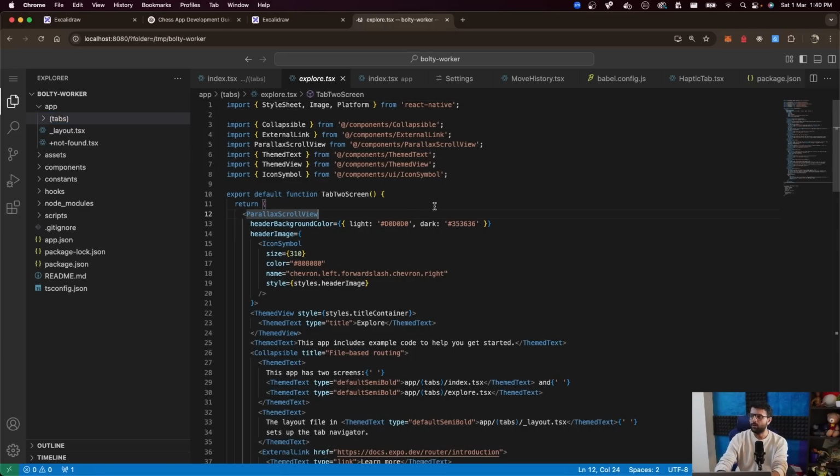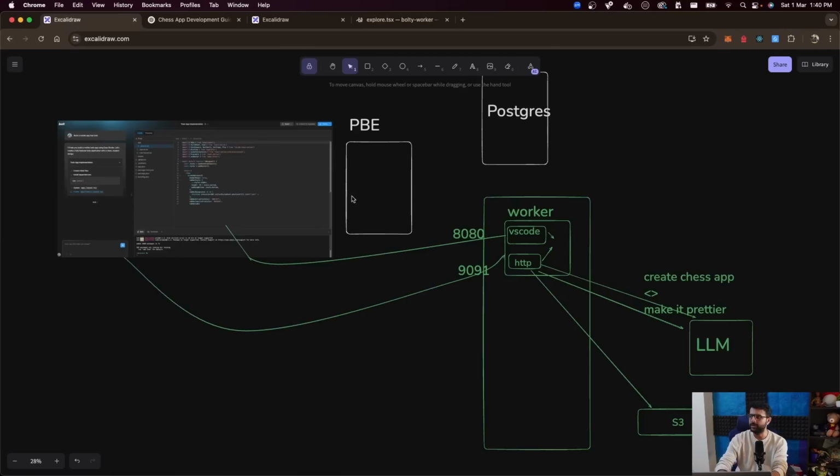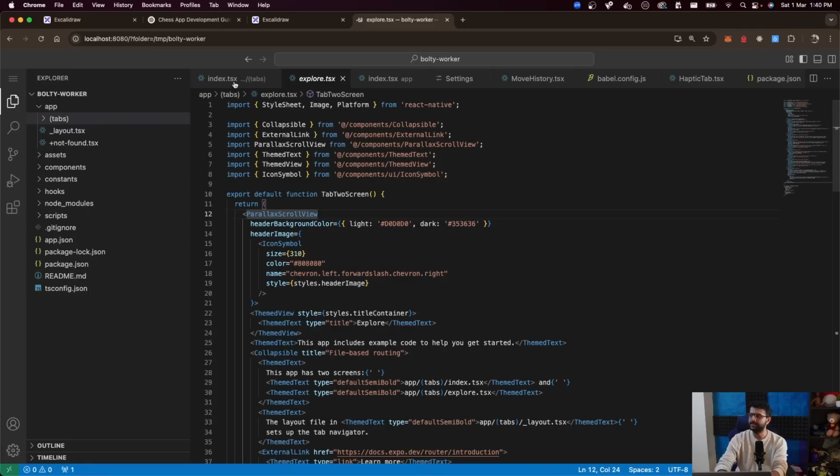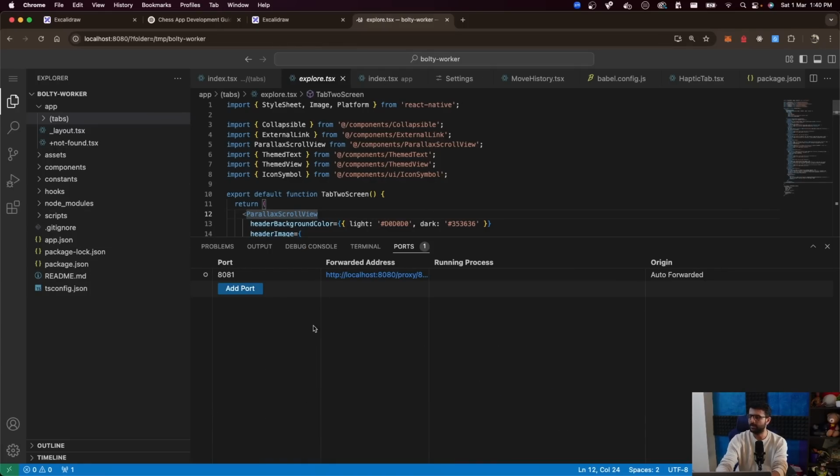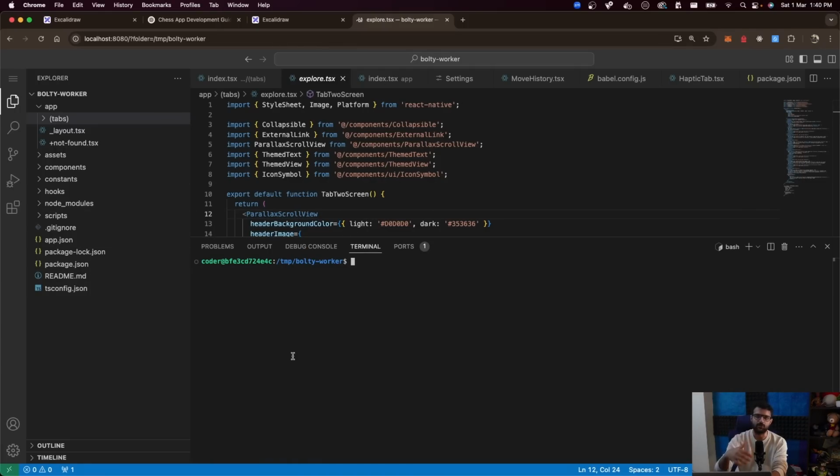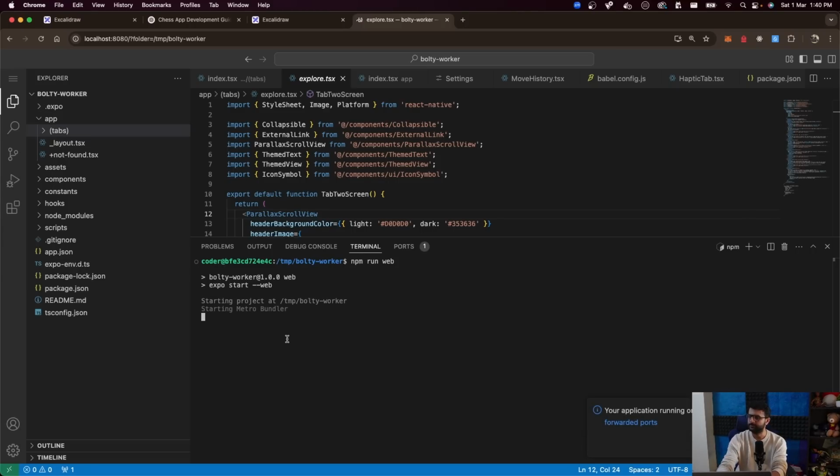Okay. Now, mostly everything is done. We have VS Code running. The user can see VS Code in the browser. The user can run commands, start their application, see it, and debug it. In fact, if I run npm run web over here, I can actually see the website on port 8081.